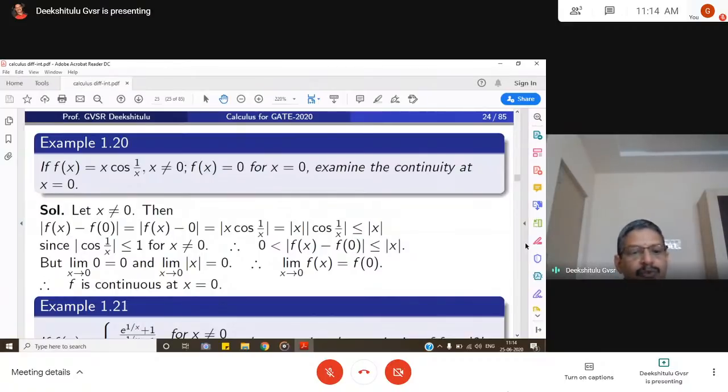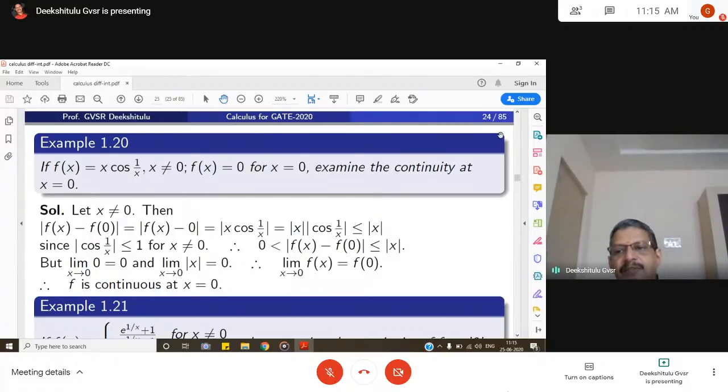But the limit as x goes to 0 of |x| is equal to 0. So what happens? This term goes to 0. That means f(x) minus f(0) goes to 0. That means the difference between f(x) and f(0) goes to 0, which means that the limit of f(x) as x goes to 0 is equal to f(0). So the limit value is equal to the functional value.